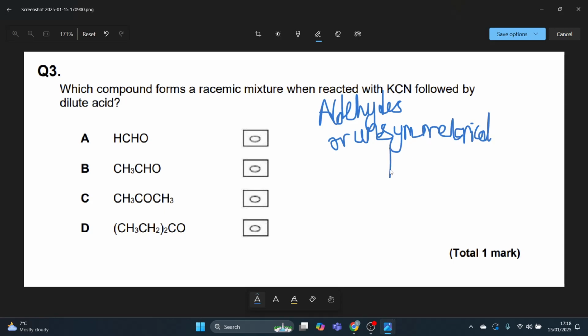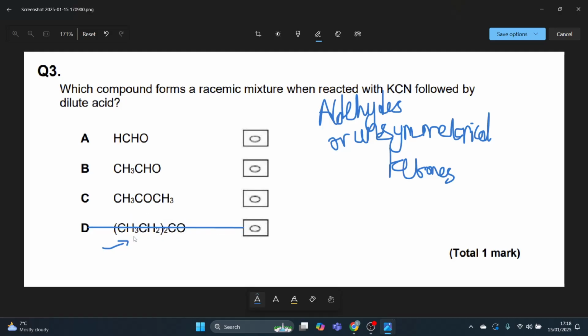Now I can eliminate D because I think that's an acid anhydride. It's not an aldehyde or a ketone. Yeah, definitely not. Won't form a racemic mixture.